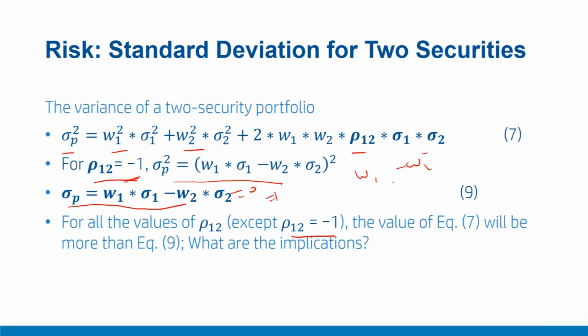And therefore, for theoretical and academic discussion purposes, assuming that correlation rho 1 2 equals -1, in that case, a particular combination of weights can be achieved where sigma p becomes 0. This is more of a theoretical case, but it suggests that a particular scenario can be obtained theoretically where the overall risk can be made 0. This is the case where maximum diversification is achieved, where sigma p becomes equal to 0. The risk of the portfolio becomes 0.